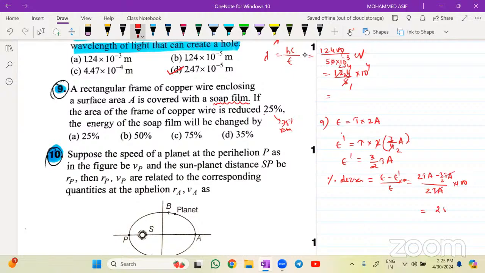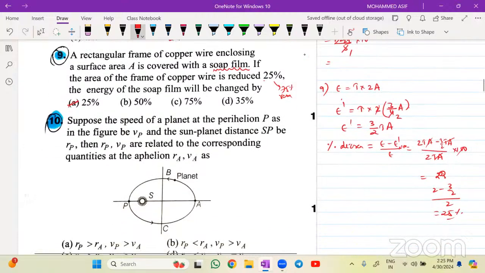So this is coming out for me. TA everywhere will get cancelled. So it is 2 minus 3/2 divided by 2. So obviously it will come out for me 25%. Okay. So A will be the answer. Next one. Question number 10.